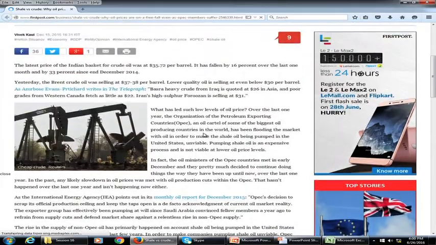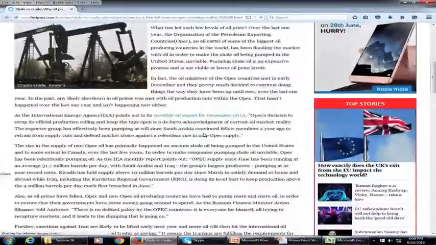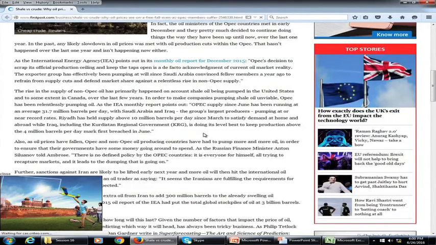This particular article, please read, is a nice article which mentions very clearly why OPEC has abandoned its role as swing producer, because doing so is not going to in any way impact the crude oil price.